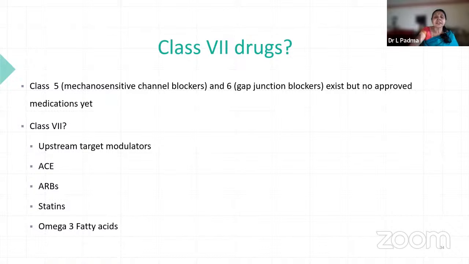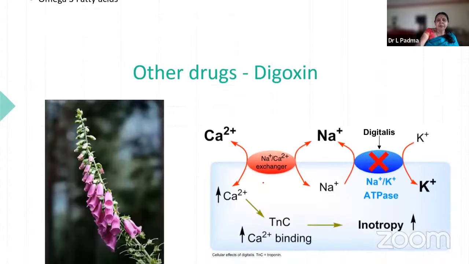Class 6 drugs are quite a question mark. Class 5 are mechanosensitive and class 6 are gap junction, but no approved medications yet. The class 7 are upstream target modulators. We can group it as indirectly acting ACE inhibitors and ARBs. Indirectly, they act and cause antiarrhythmic effects. Statins, the pleiotropic actions can have a mild antiarrhythmic action. Omega-3 fatty acid has a non-specific antiarrhythmic action.